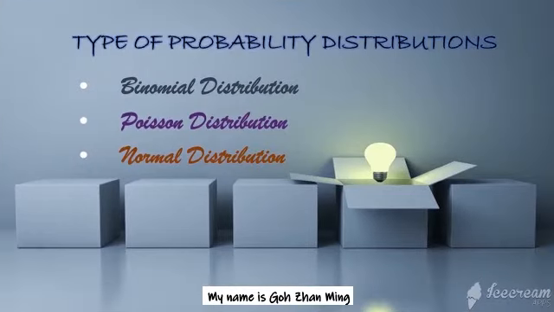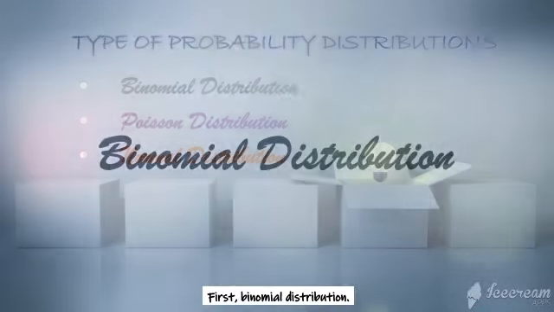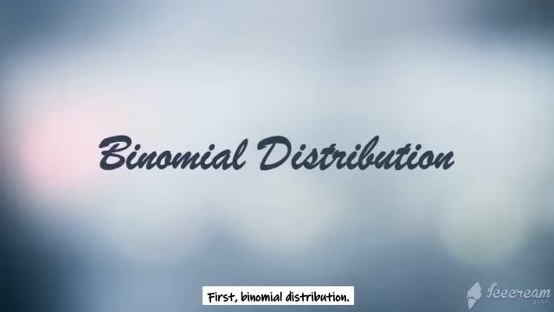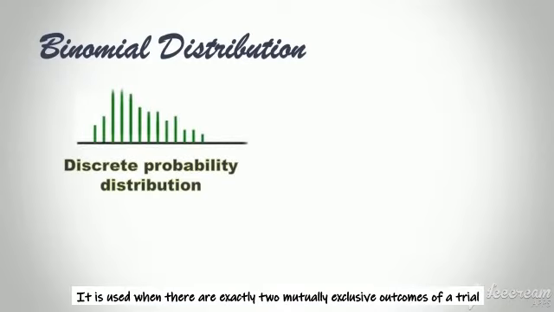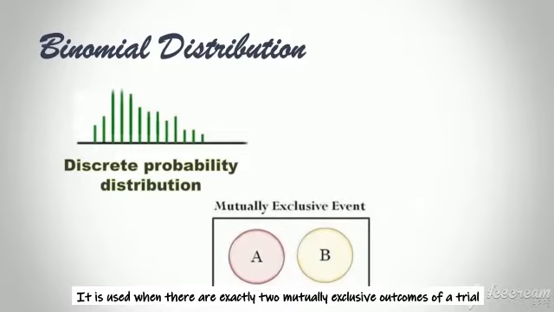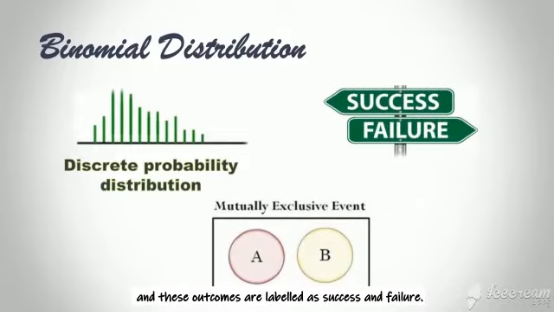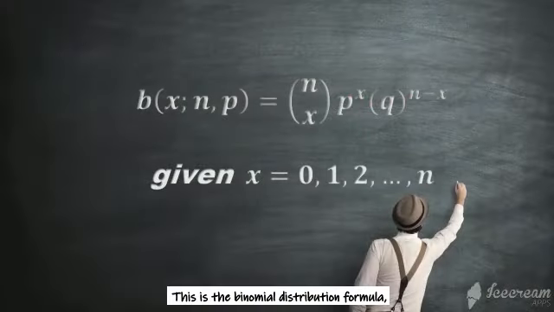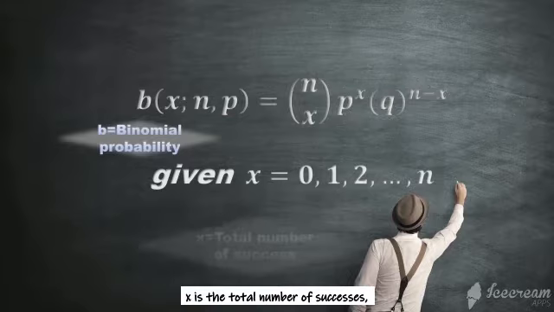My name is ZHAN MING and I'm going to explain these three types of probability distributions. First, binomial distribution. Binomial distribution is a discrete probability distribution. It is used when there are exactly two mutually exclusive outcomes of a trial and these outcomes are labeled as success and failure.